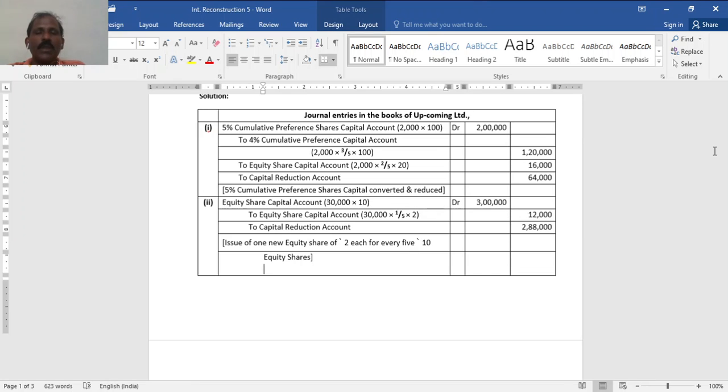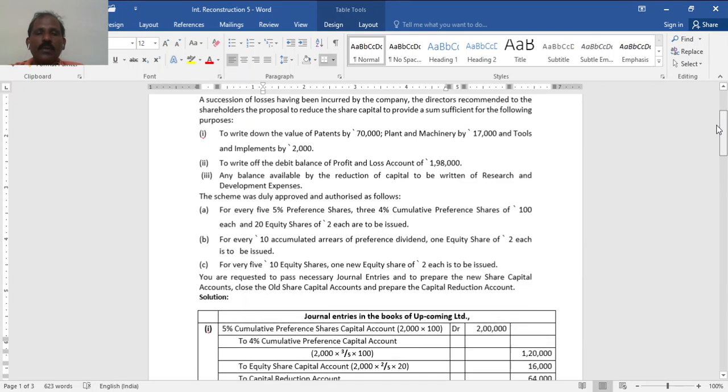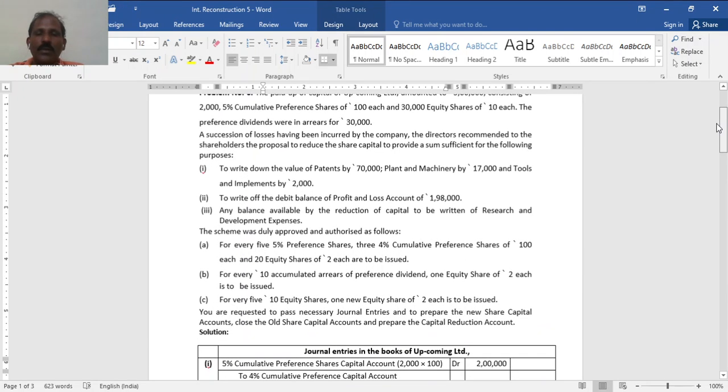Then equity share capital, 30,000 into 10, 3 lakh, to new equity share capital, 1 share for every 5 shares held at rupees 2, 12,000.